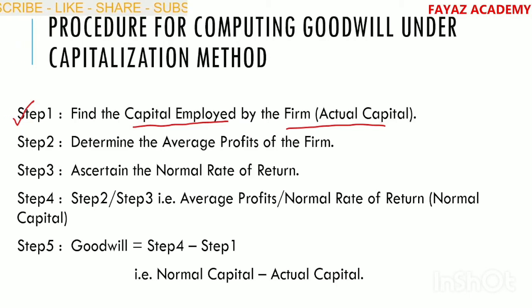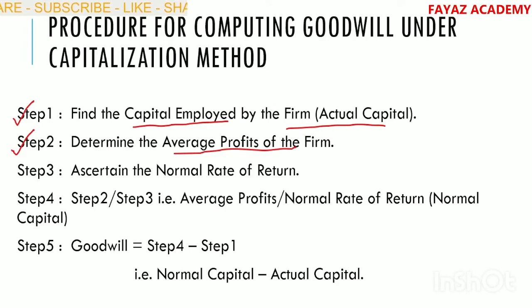Next, step number 2. Determine the average profits of the firm. Average profits of the firm can be determined either through simple average or weighted average. This is step number 2. First, find out the capital employed by the firm. This is the actual capital. Next, step number 2, determine the average profits of the firm.